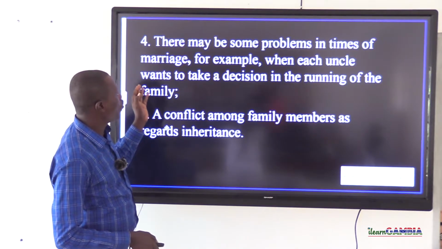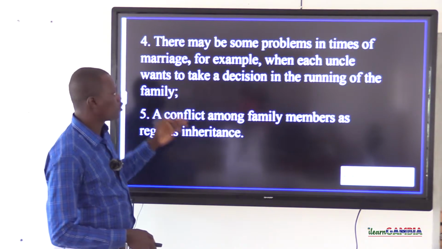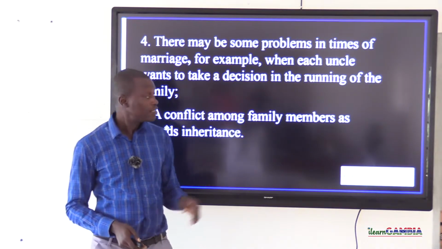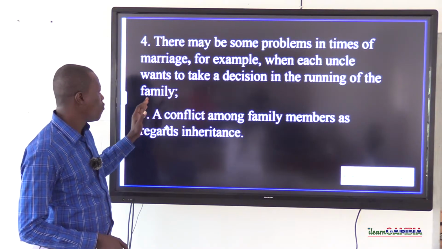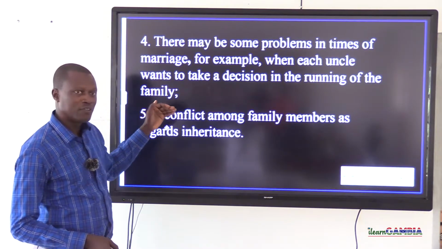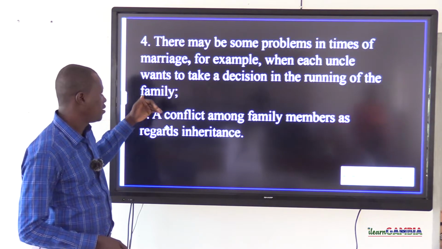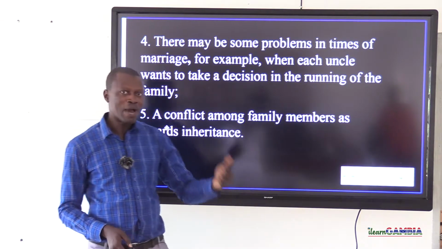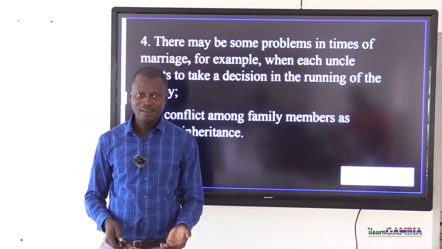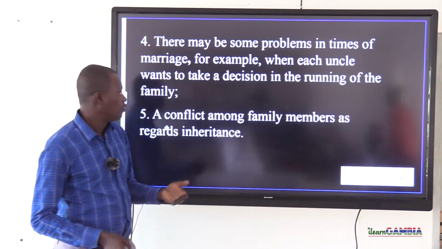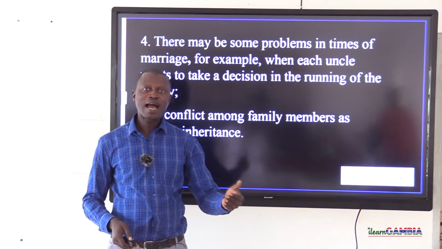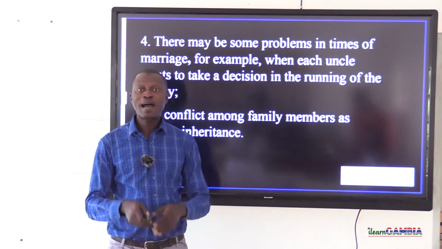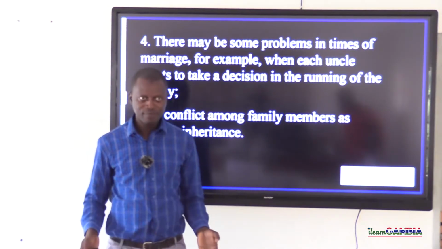Now, there may also be some problems in times of marriage. This is one of the major problems, in fact. For example, when a member of the extended family is about to marry, for example, a girl is about to marry, usually the brothers to that particular girl's father will want to have a say in that marriage.